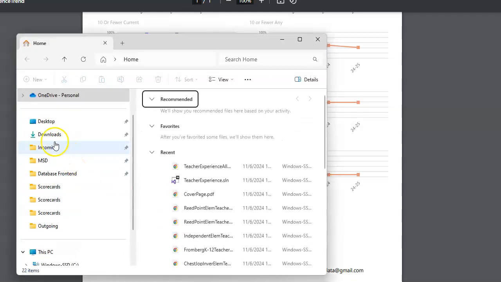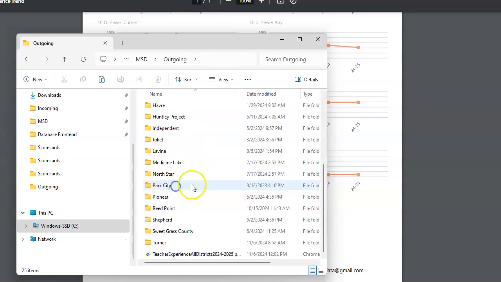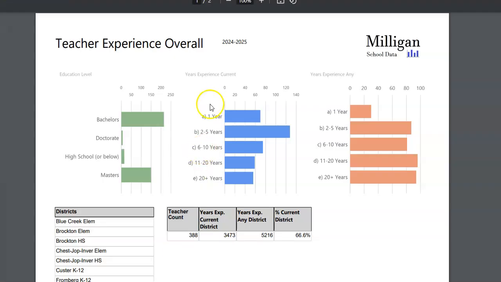Actually, I'm just going to pull it up real quick. My apologies. So this is a report that shows what all of the teachers for all of the schools that I did data for, what their data looks like. And so you can see that I did this survey and got information on 388 teachers.